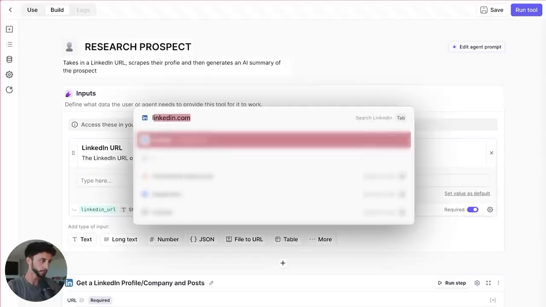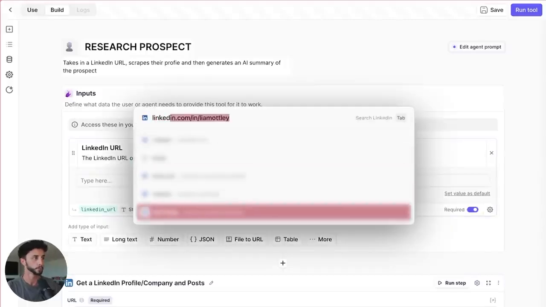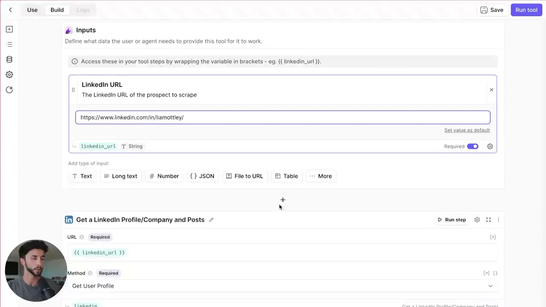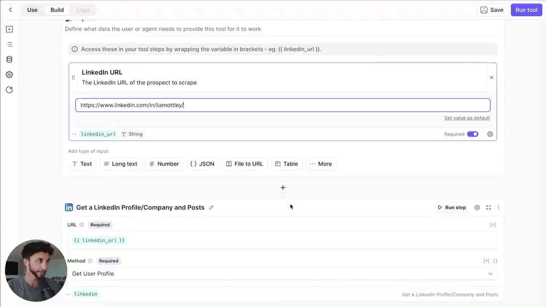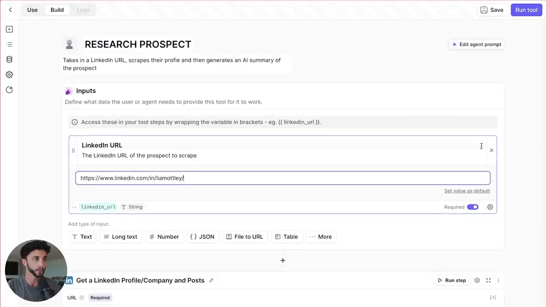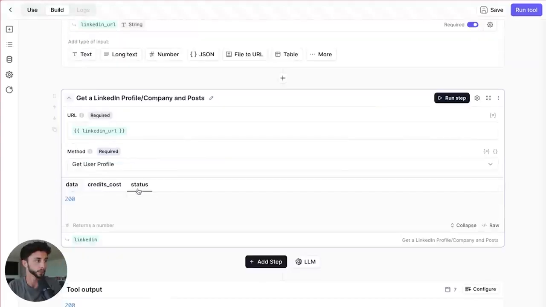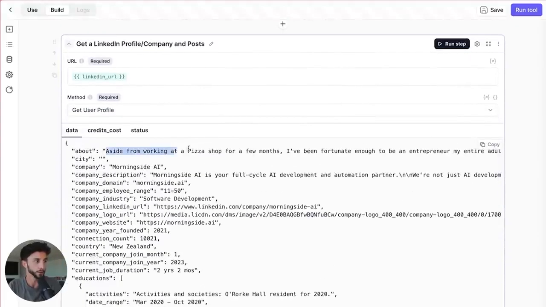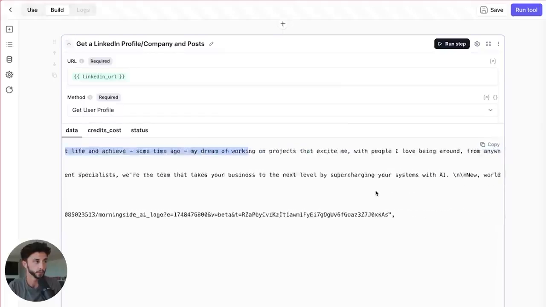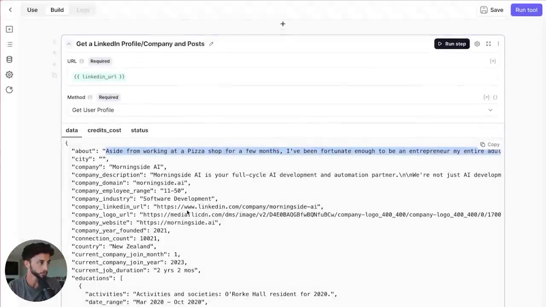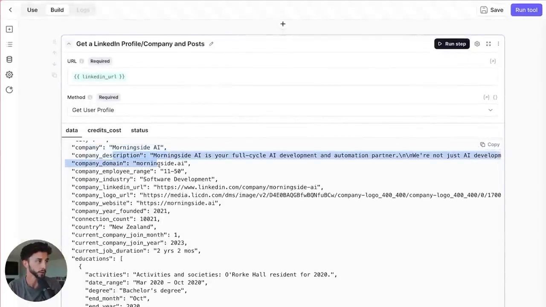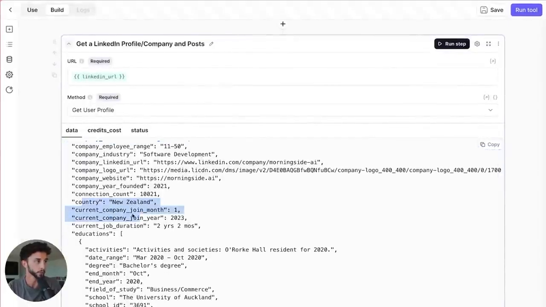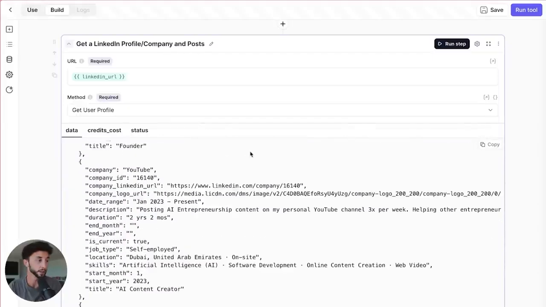Then if I put in my LinkedIn profile, if you guys want to connect with me on LinkedIn, I'm more than welcome to do so. I'll put it in the description below. We can do a little run step here. So if we go back over to data here, that's great. We've got my about section. This goes a very long way across because it's in JSON here. It's got my company, my company domain, where I'm from, years the company was founded, tons and tons of great information that you can use, and we are going to use shortly.